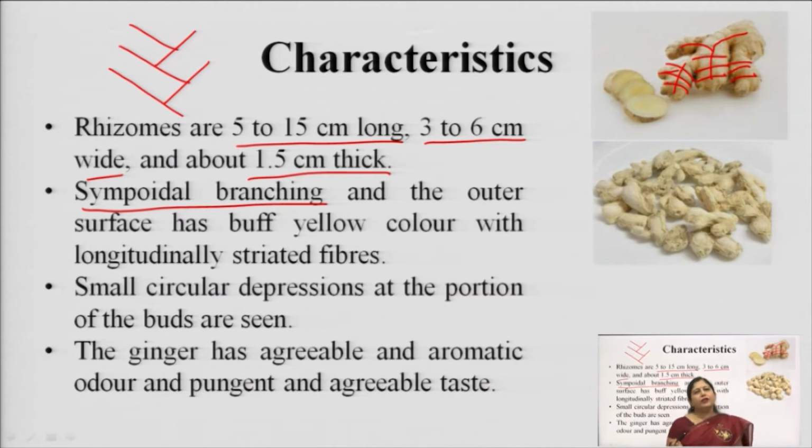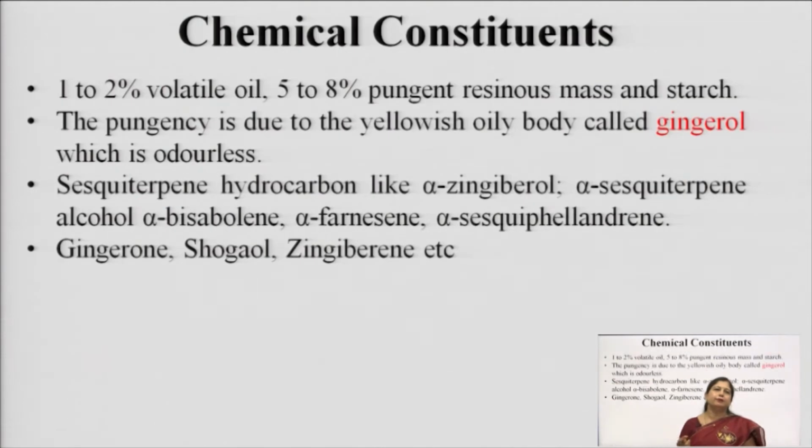The odor of this ginger is very agreeable and aromatic, and the taste is pungent and agreeable. Pungent means slightly burning sensation, or I can say spicy in nature. So, if you eat it directly, you will have a very spicy type of feeling. Along with it, you will like it also. So, it is an agreeable taste.